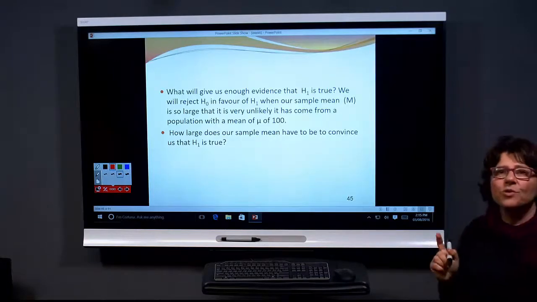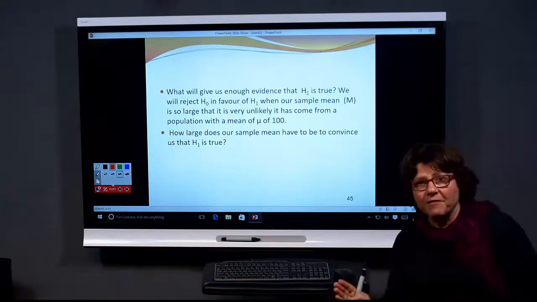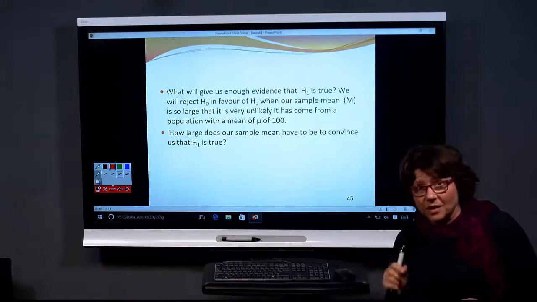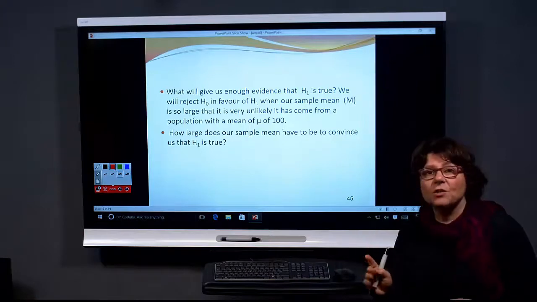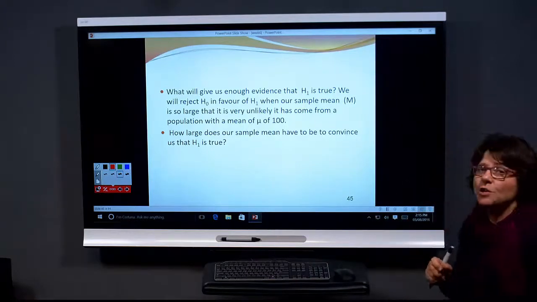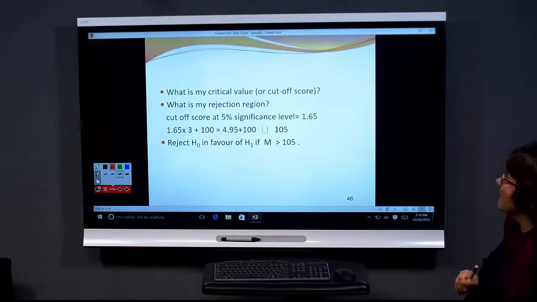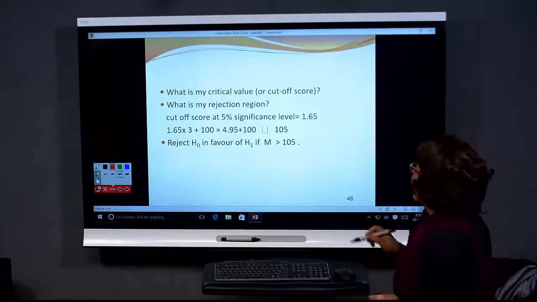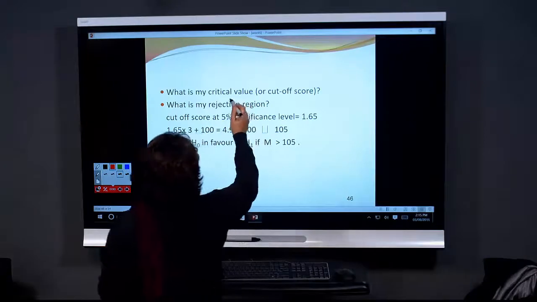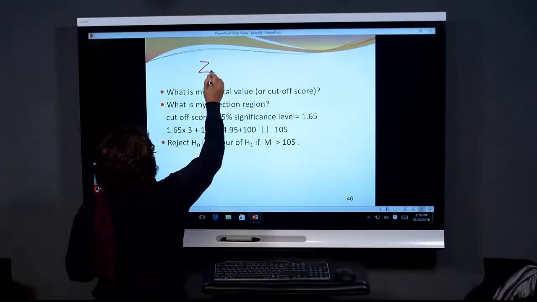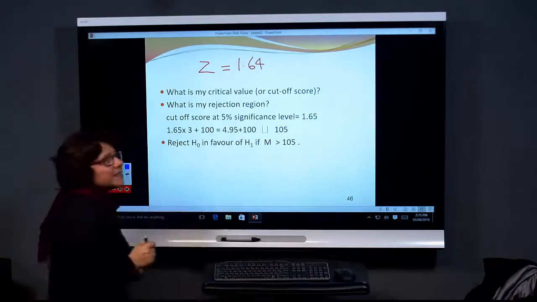Now we need to have a cutoff score, a threshold value. And we say that if the observed mean of our sample gets more than this threshold, we say we have got enough evidence to reject the null and say psychology students are cleverer. The critical value or cutoff score, if I'm working with the Z score, then my Z score is Z equals 1.64 for 5% significance level.